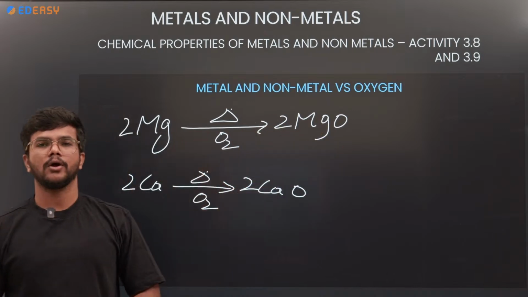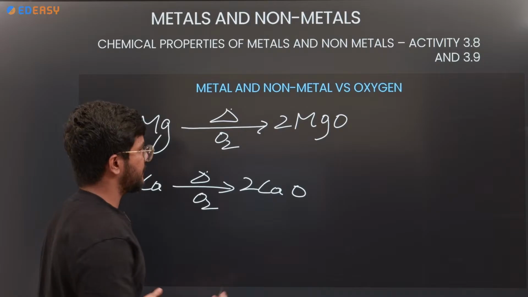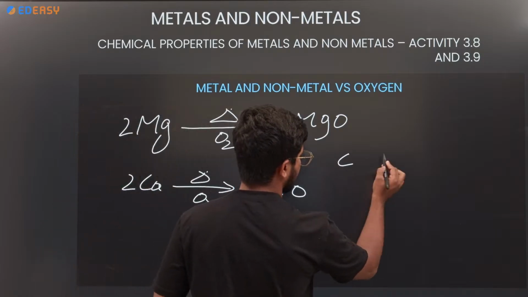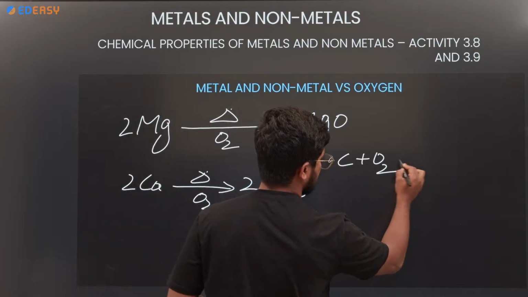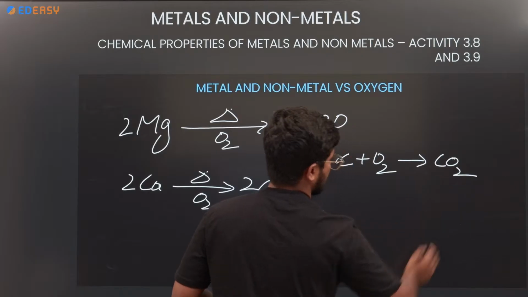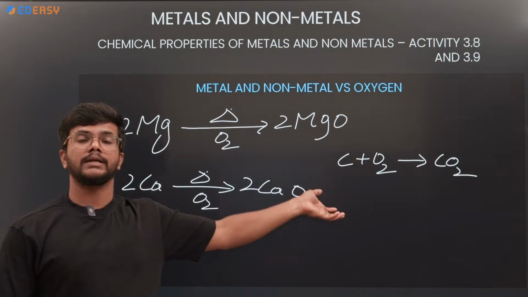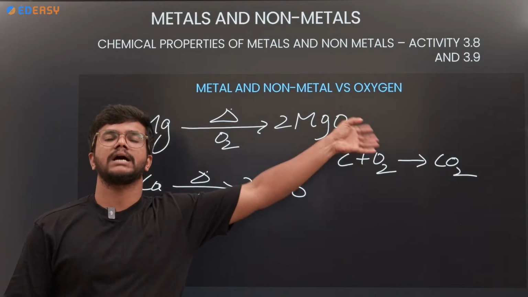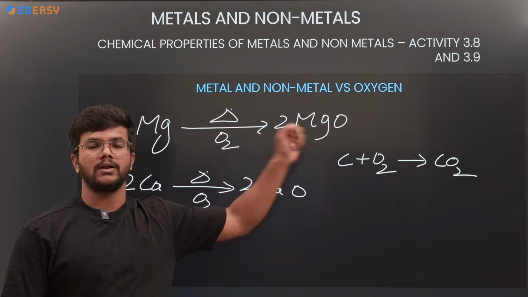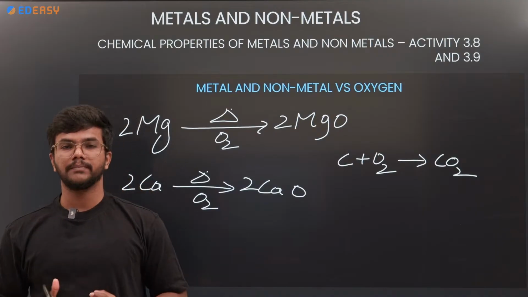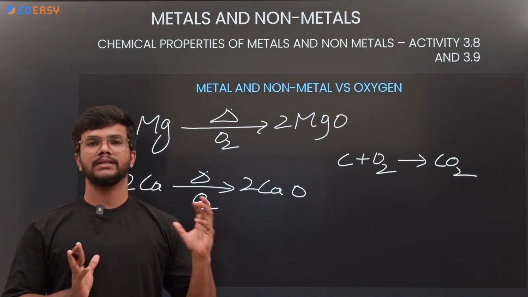What about non-metals then? We can take one example, which is carbon. When it reacts with oxygen, it gives carbon dioxide, or carbon monoxide. Carbon is a non-metal. A non-metal on oxidation gives carbon dioxide, which is a non-metal oxide. So this is one example of a metal reacting with oxygen.